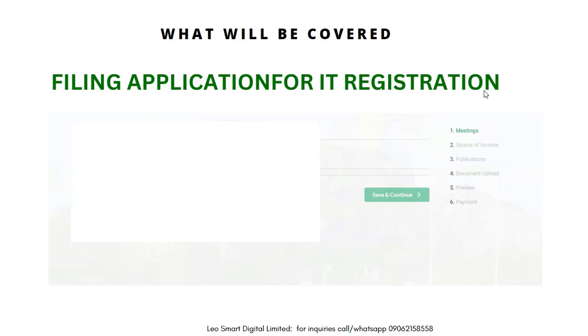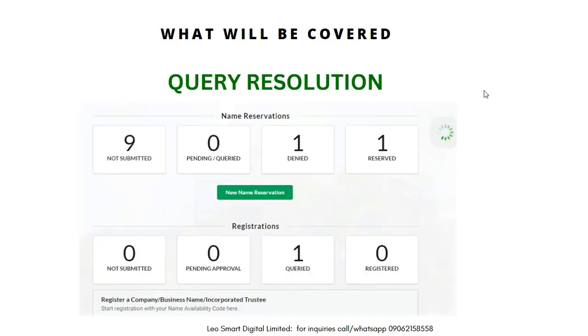Now, after the first stage and it has been approved, you get the application code, the reservation code. Then it also takes you through these 6 steps: the meetings, the source of income, the publications, that is the newspaper publications, the documents upload, the preview, the payment.